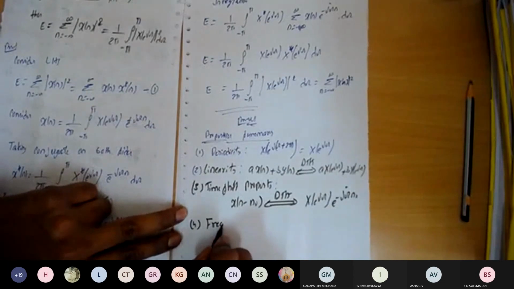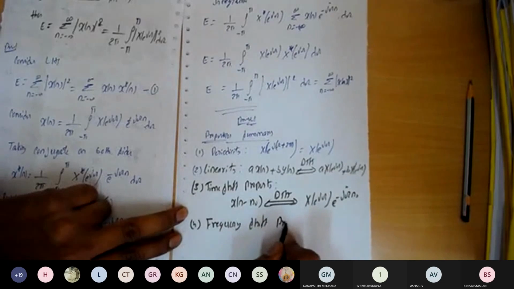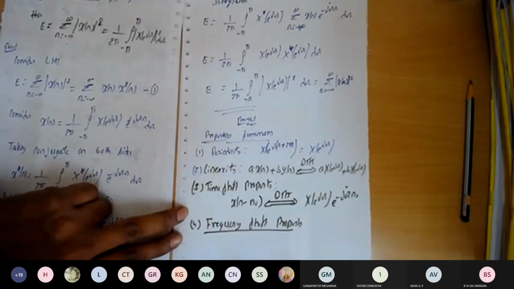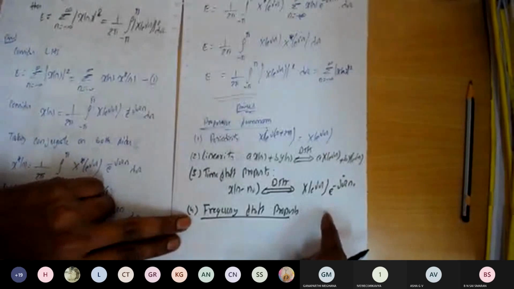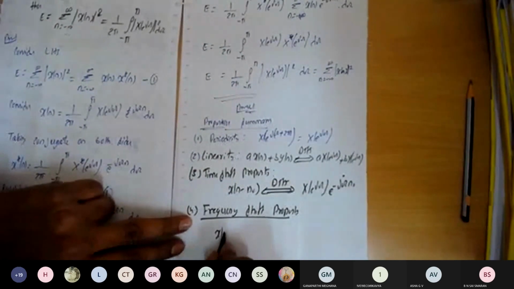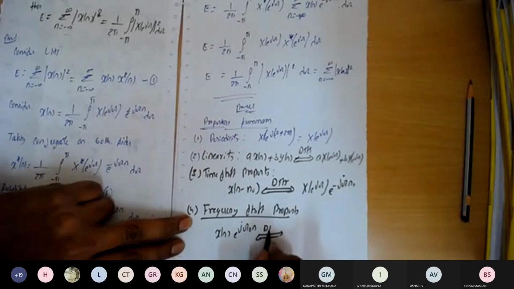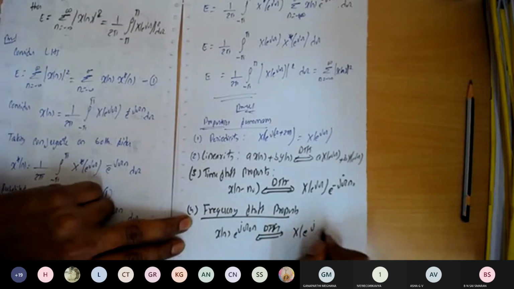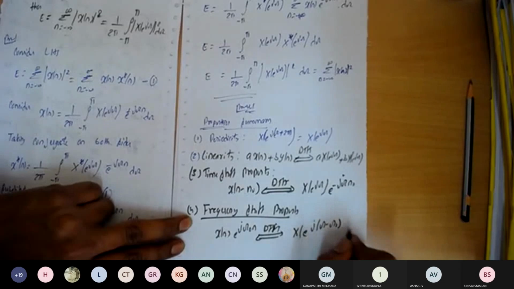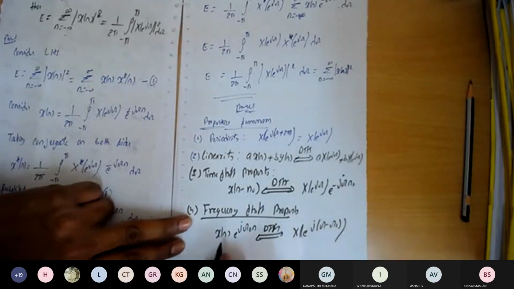The other property is called the frequency shift property. What it says is that a shift in the frequency domain is equivalent to multiplying the time domain content with the exponential term. So we have x of n e to the power of j omega naught n. If we take the DTFT of this one, it becomes X of e to the power of j, omega minus omega naught. So this is the frequency shift property.